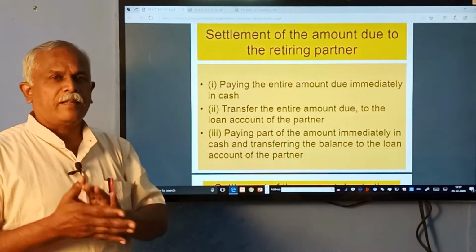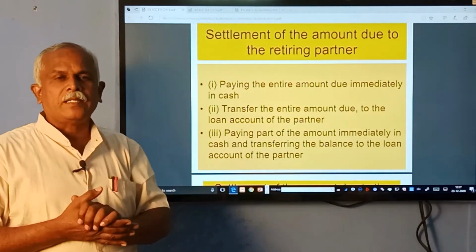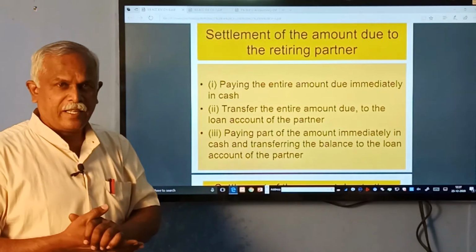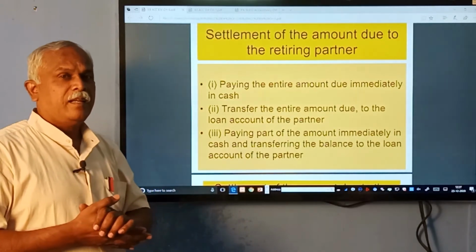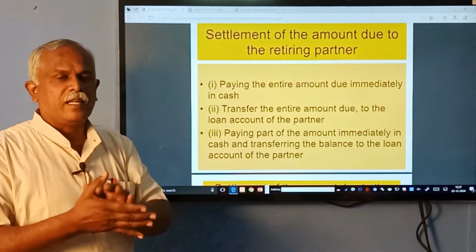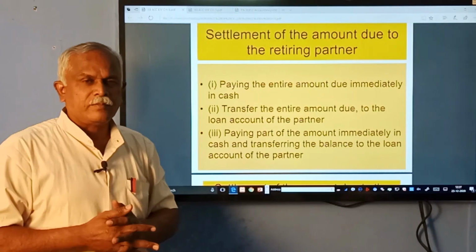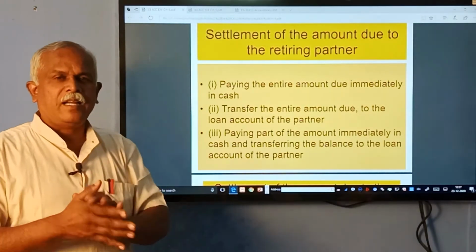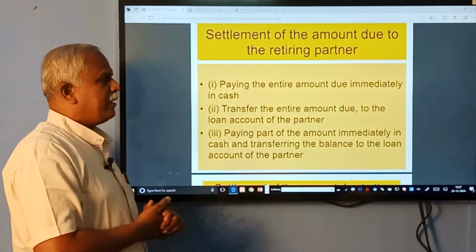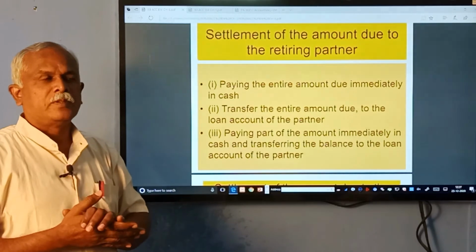Now, we calculated what things we are giving him. The retiring partner gets accumulated profits and losses and reserves share. Then assets and liabilities are revalued, and he gets revaluation profit or loss. He gets his goodwill share, whatever capital, everything, and we arrived at a figure, this much amount has to be paid to the retiring partner. Now he is going out.